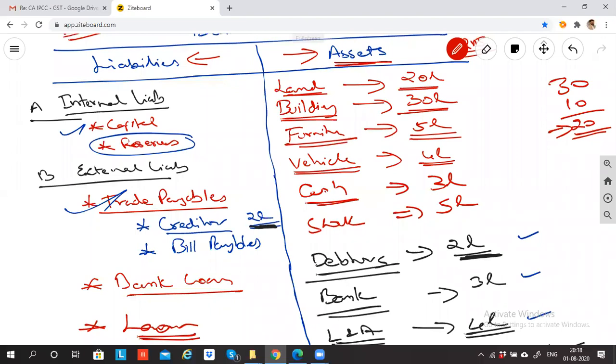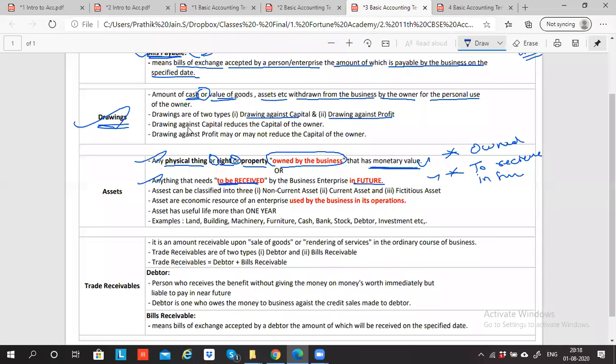So these are the many items which come on the asset side. Guys, are you able to understand what is stock? Stock means the goods remaining with the business after selling. So this is called asset. Asset means any physical thing, property owned by the business. It has to have monetary value, or be anything that needs to be received by the business enterprise in future. These are the two major definitions of asset. If this is clear, let's proceed forward.